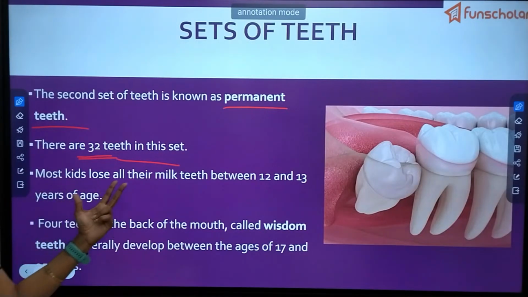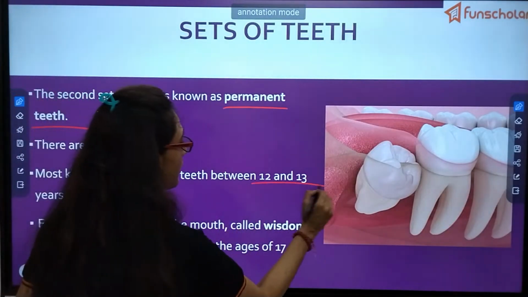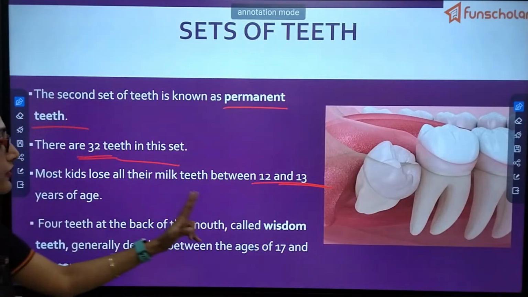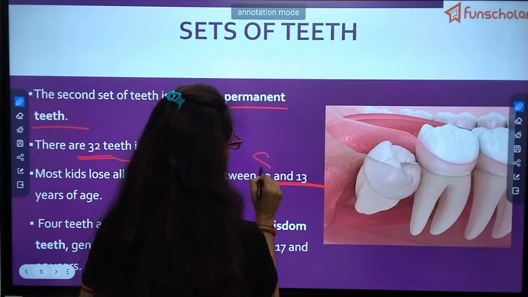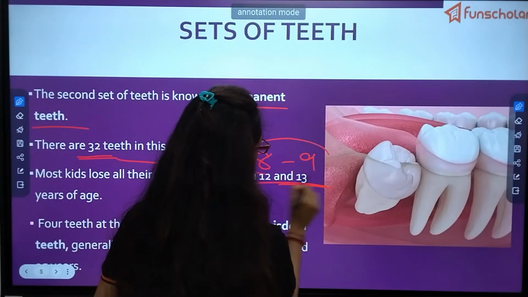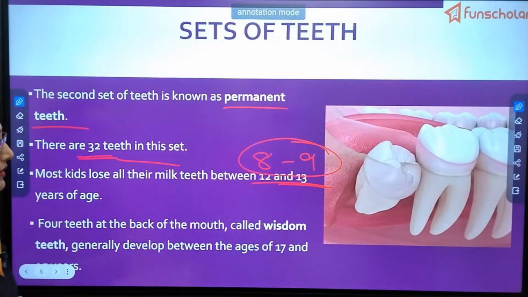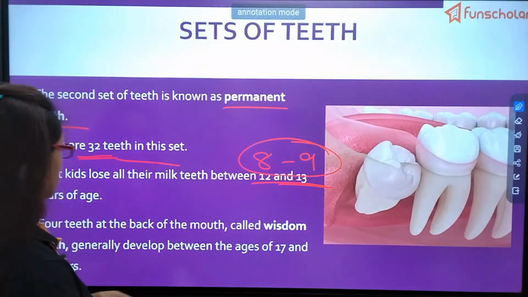Most kids lose their milk teeth between 12 or 13. It is given as 12 or 13, but actually it starts from the age of 8 to 9 years only. Maximum 12 to 13. Clear?